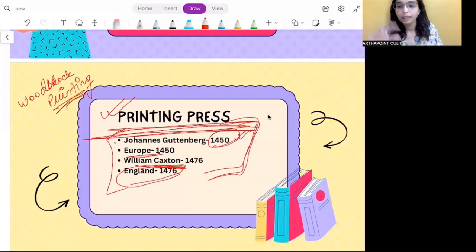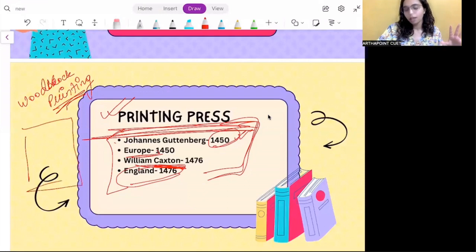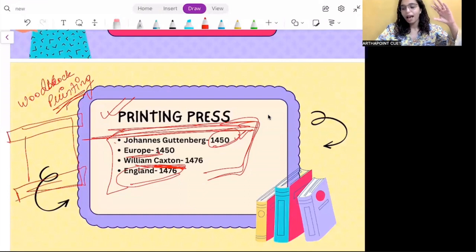So under this wood block printing, there was a big sheet of paper that was attached to two ends of wood, and this particular paper used to act as a stamp, right? So it became extremely expensive because this was one sheet of paper, then you had to print it like this, then another sheet of paper. So it was extremely expensive, right?